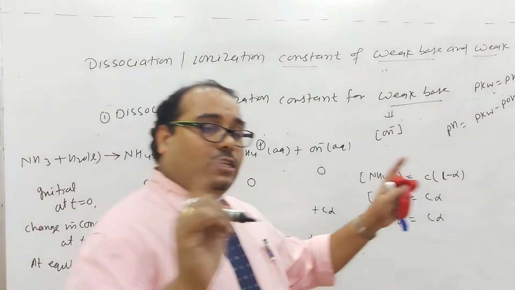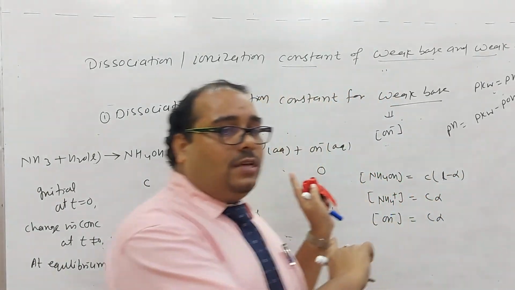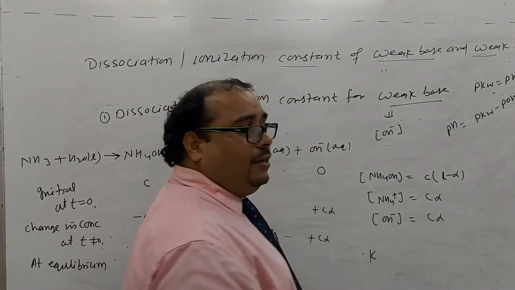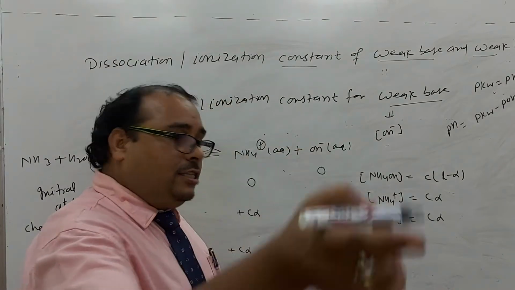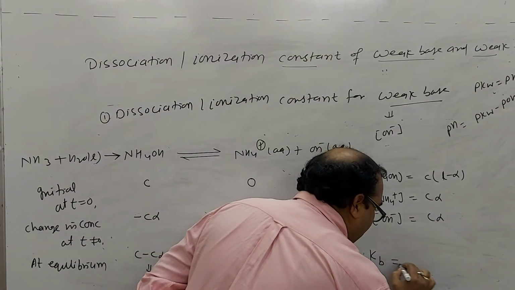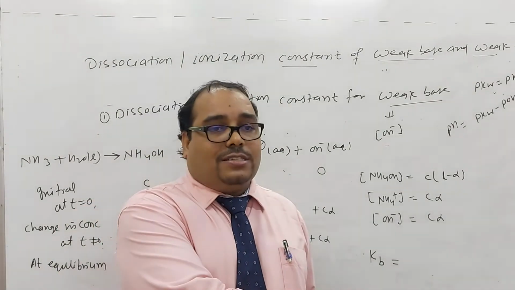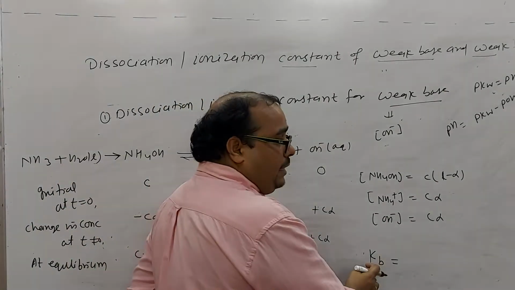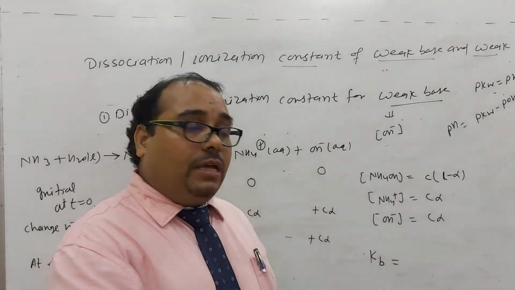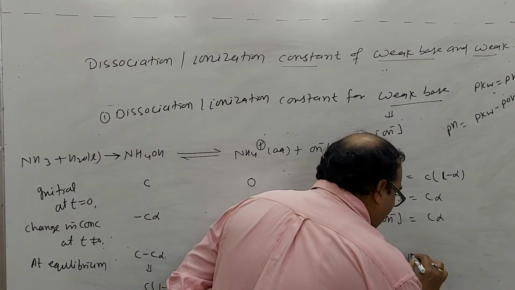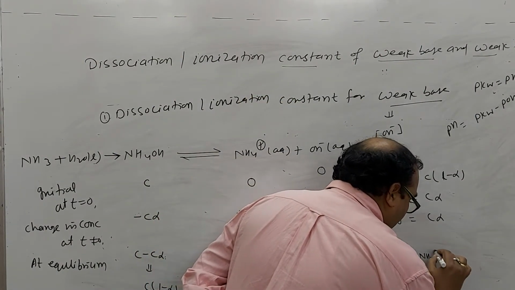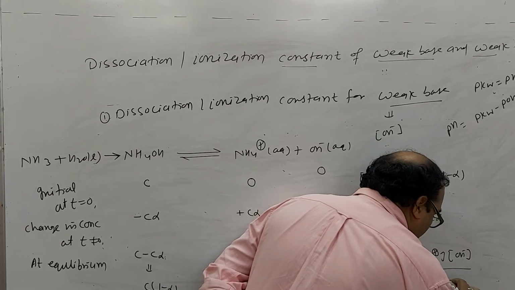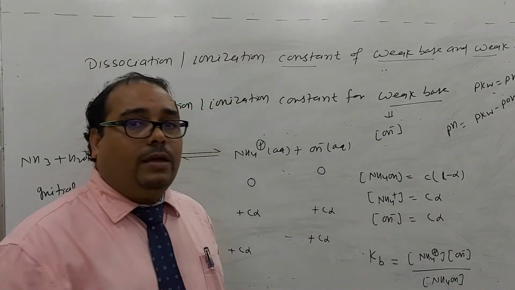So can you write the equilibrium expression for this reaction? Yes, we can write the equilibrium constant for ionization of the base. That's why I am writing here Kb. This is the equilibrium constant, so its value depends only upon the temperature. This is the type of equilibrium in terms of ionization of the base. So we can write: concentration of ammonium ion times concentration of hydroxide ion upon concentration of NH4OH. Is it okay for everyone?